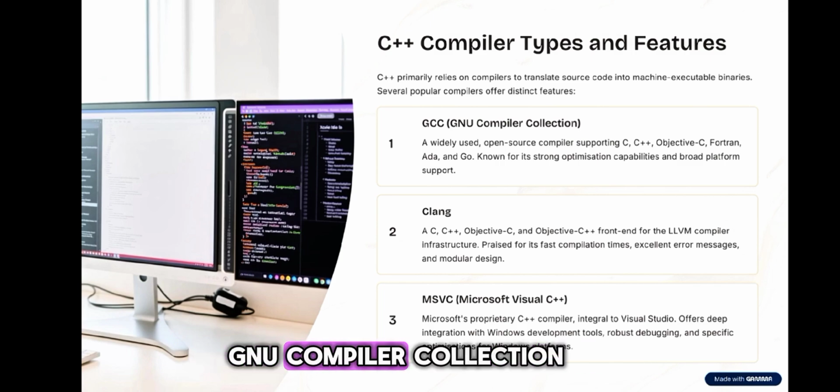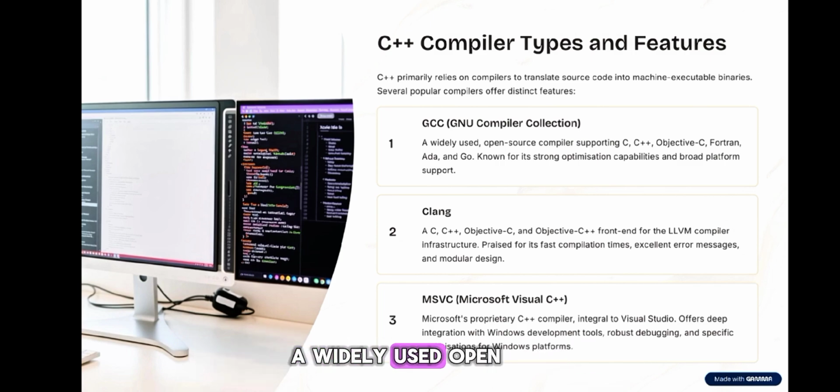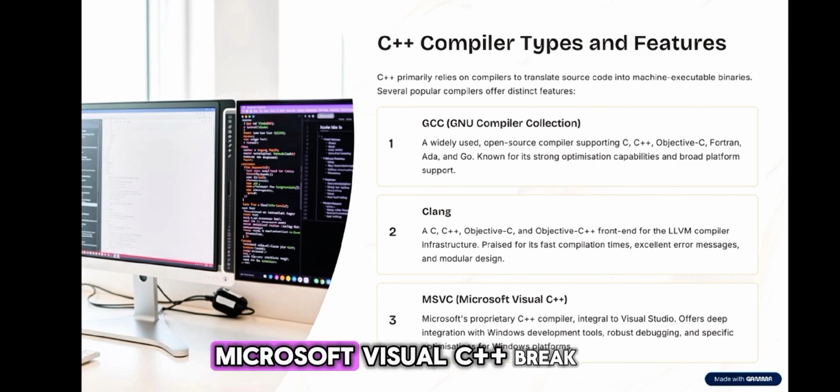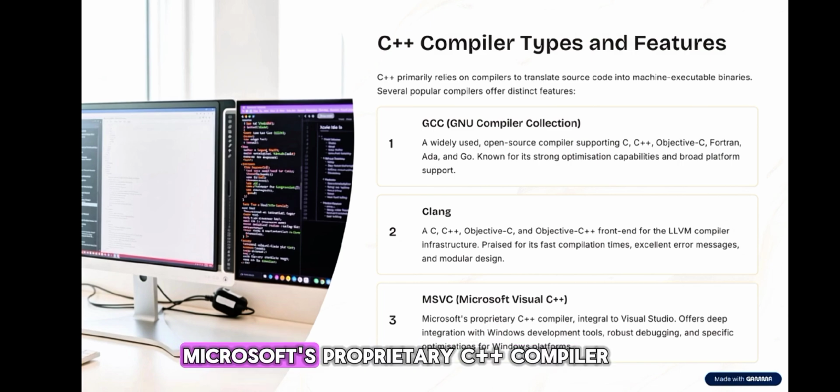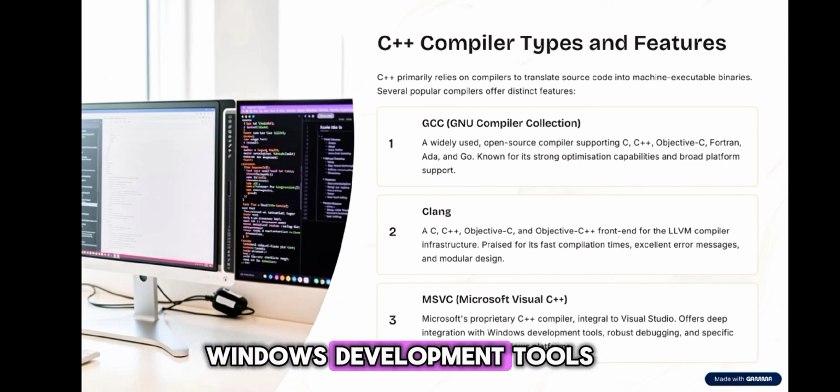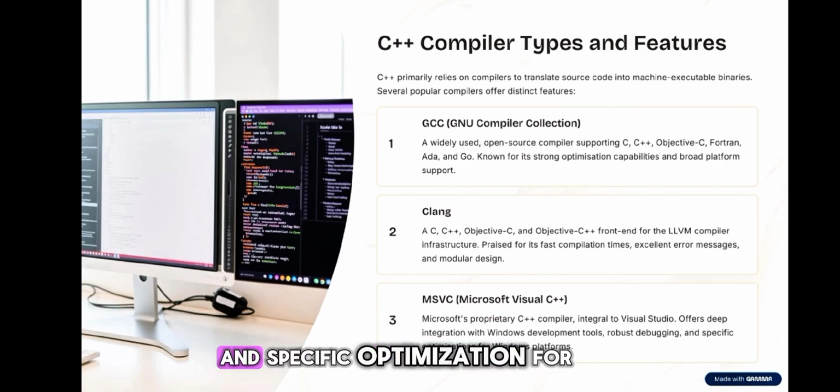Several popular compilers exist. GCC, the GNU Compiler Collection: a widely used open source compiler supporting C, C++, Objective-C, Fortran, Ada, and Go. Known for its strong optimization capabilities and broad platform support. Microsoft Visual C++: Microsoft's proprietary C++ compiler, integral to Visual Studio. Offers deep integration with Windows development tools, robust debugging, and specific optimization for Windows platforms.